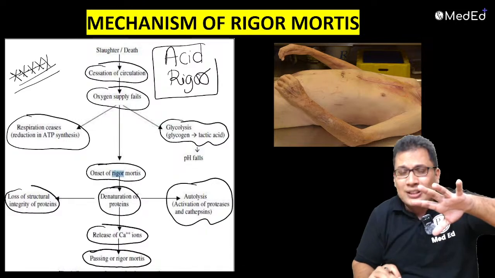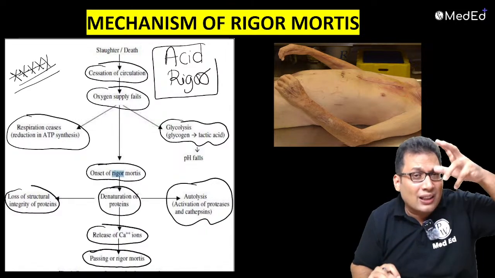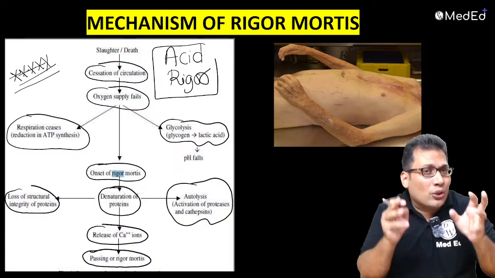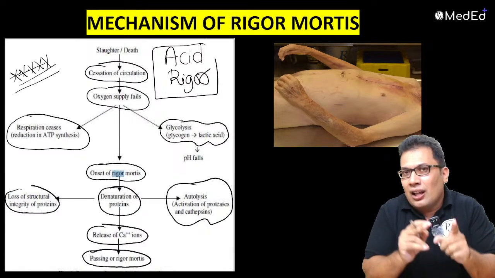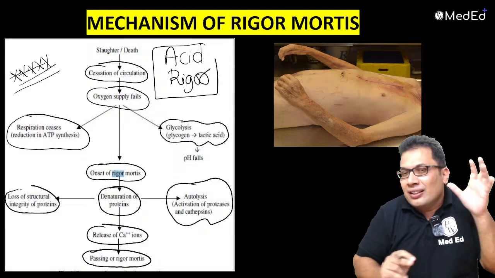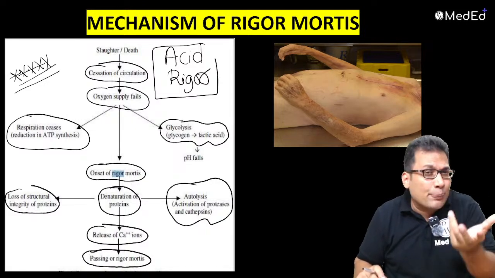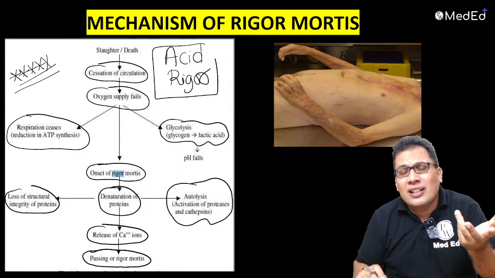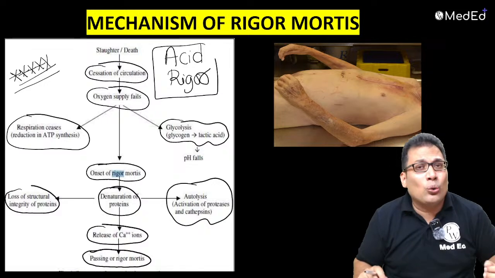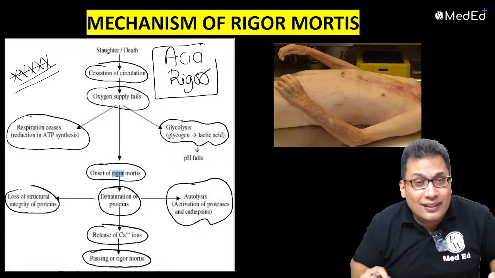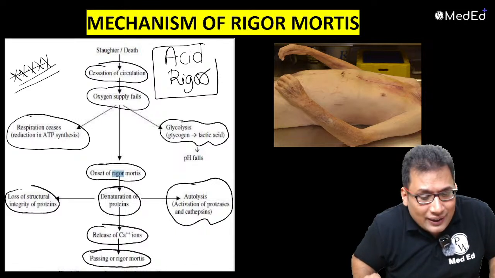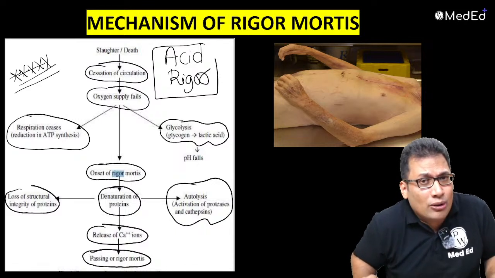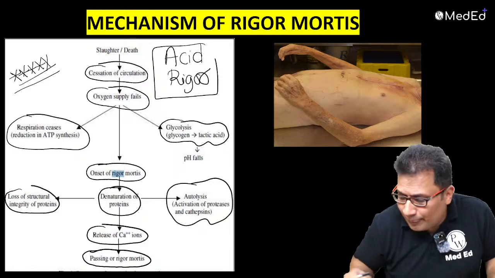When there is no ATP synthesis, the muscles will be in the contracted state, with no separation of actin from the myosin. But once degradation or putrefaction starts, release of proteases, cathepsins, hyaluronidase, elastase, all enzymes, they are going to denature the muscle protein, release of calcium, and there will be this appearance of rigor mortis. So this is the mechanism of rigor mortis. You need to write it in the exam.